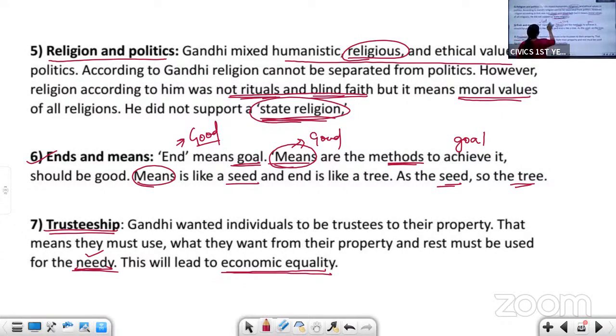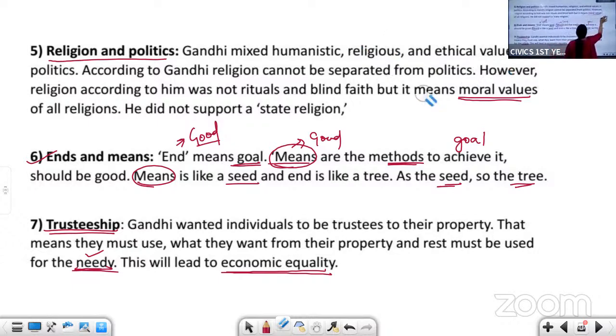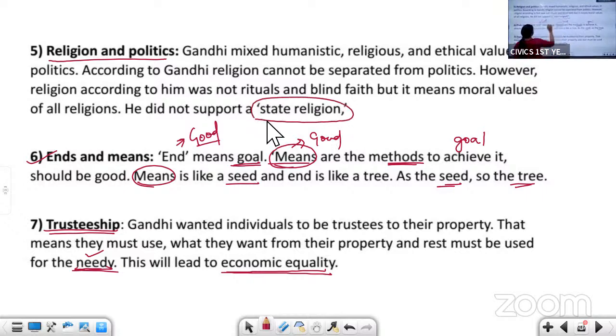He did not support a state religion. What is a state religion? Where the laws are made on the basis of religion. If we say state religion, that means the whole country is governed by one religion's laws. We call it a theocratic state. We have discussed theocratic state in secularism. So he never supported theocratic states.